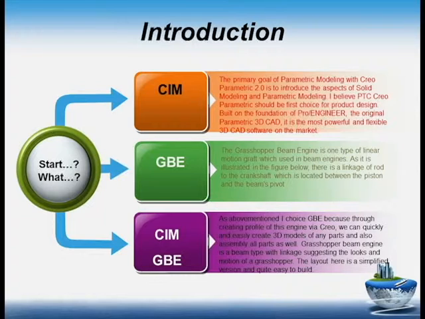After choosing the software, you should know what you want to create. So I choose Grasshopper Beam Engine because through creating the profile of this engine, we can quickly and easily create 3D models of any parts and also assemble all parts as well.